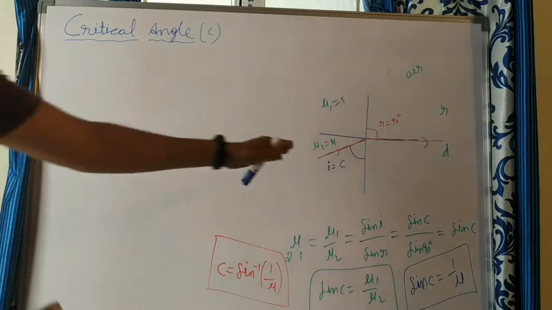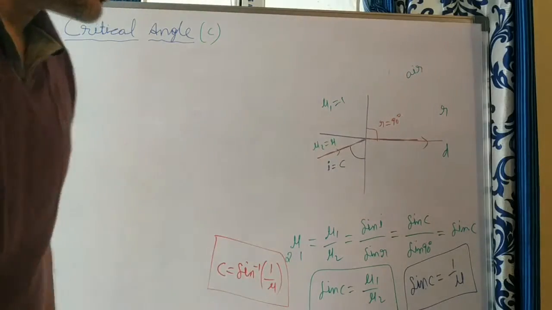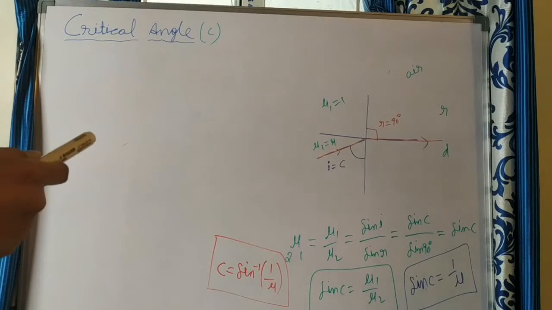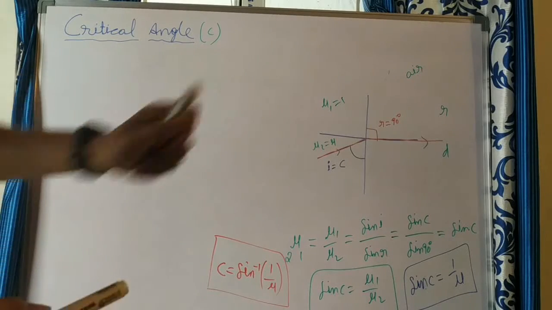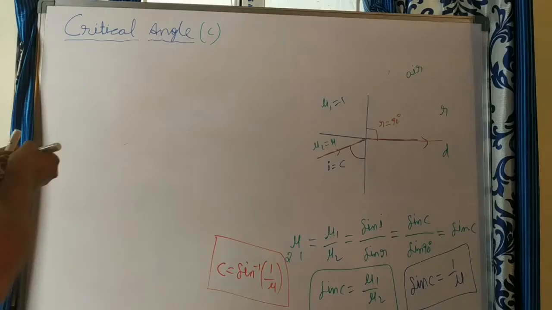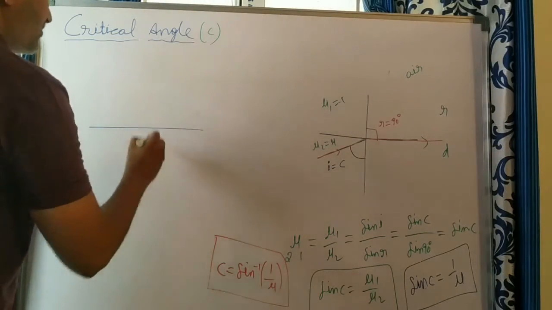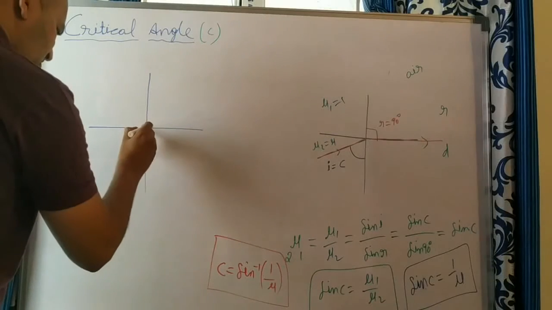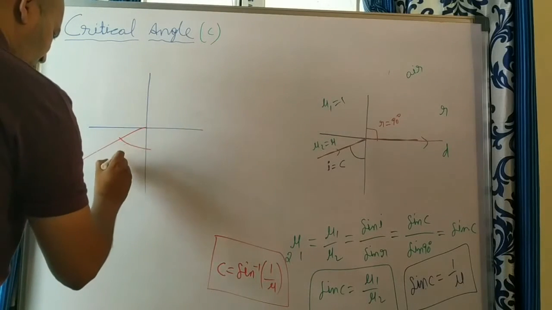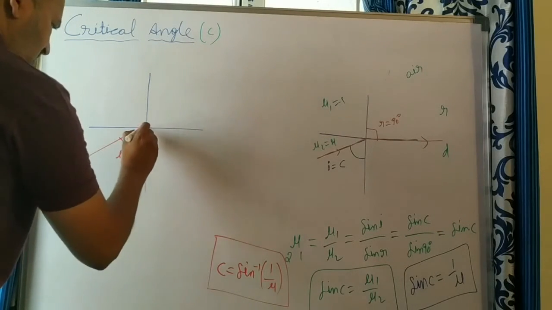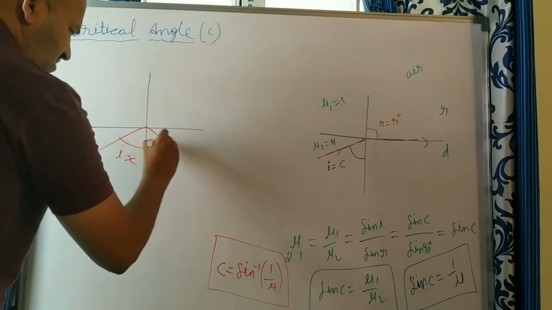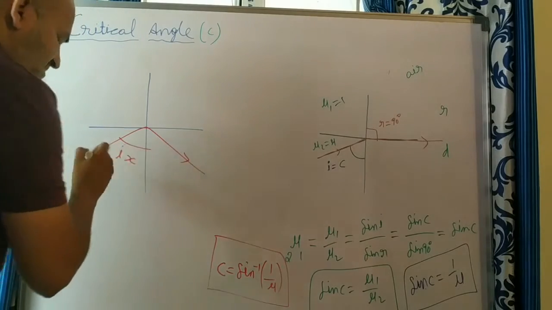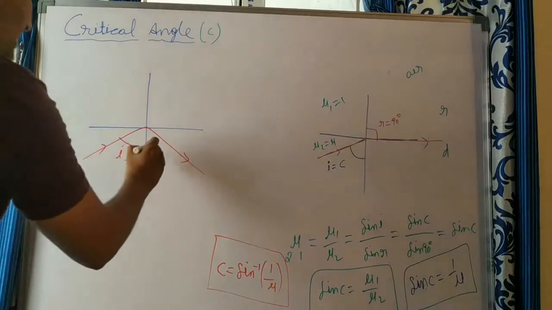At the critical angle, the refracted ray grazes the interface of the two mediums. Suppose the angle of incidence is more than the critical angle, then what happens? This is the interface of the two mediums, with the normal drawn, and the angle of incidence here is greater than the critical angle. I is greater than C. Then whatever light is incident here will be reflected back into the same medium. So what is the angle of reflection here?